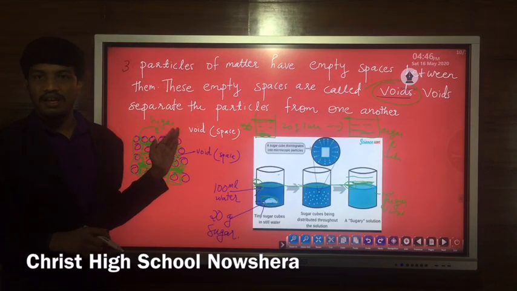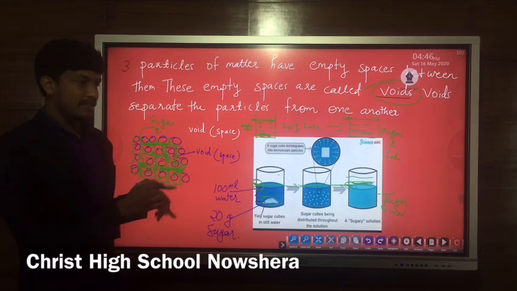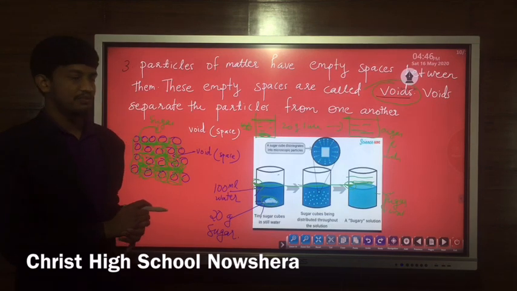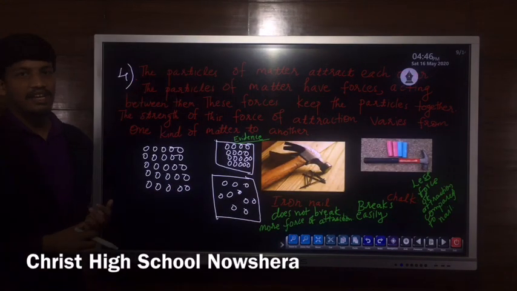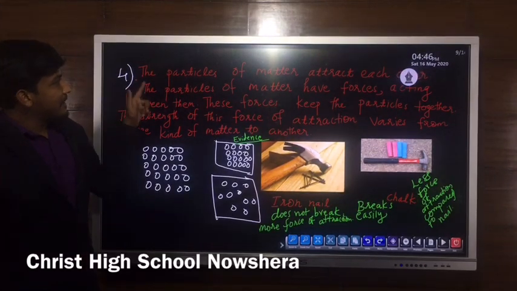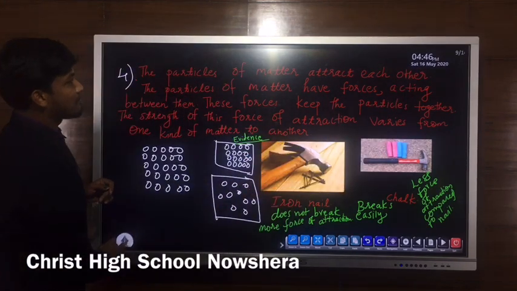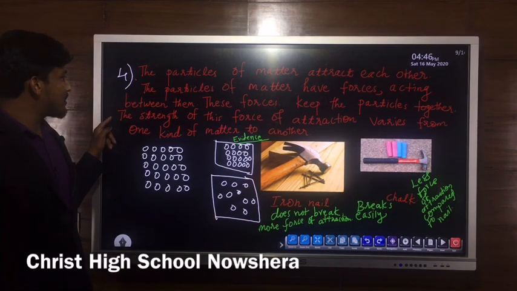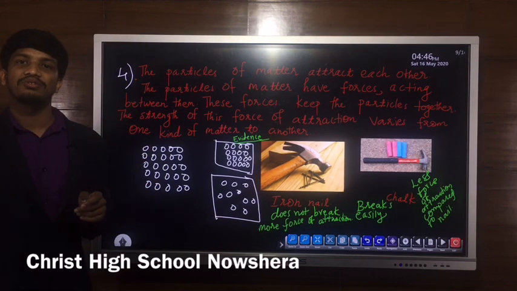So from this activity we can prove that in every form of matter, between the particles there are empty spaces. These empty spaces are called voids. Now, the next characteristic property of particles of matter is that the particles of matter attract each other. The particles of matter have forces acting between them. These forces keep the particles together. The strength of this force of attraction varies from one kind of matter to another.